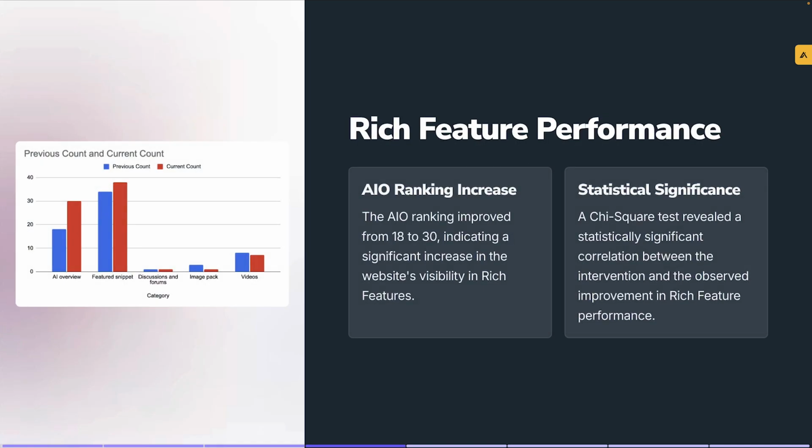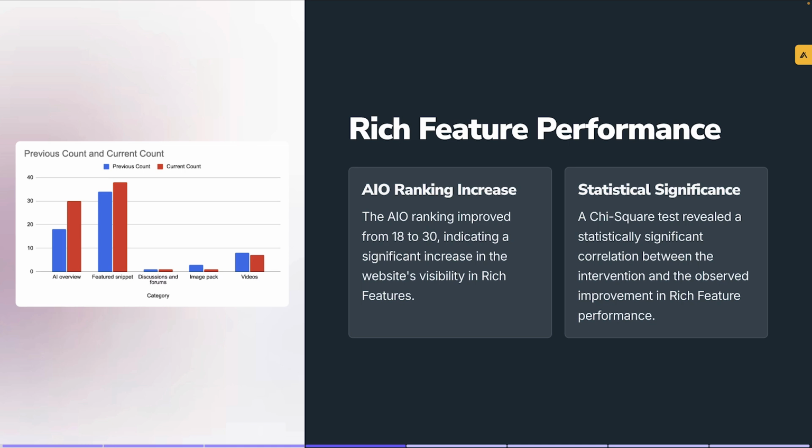The next thing I wanted to look at was rich feature performance. If you look at the graph, you can see a large jump in the AI overviews. They were ranking for 18 previous to this, and now they have 30 after this was changed. And those pages are the ones that are ranking for a lot more AI overviews. So we did see a significant increase in the website's visibility within this specific rich feature.